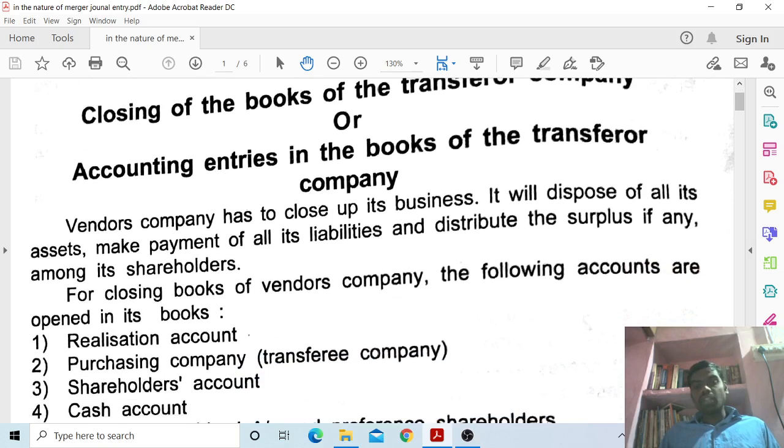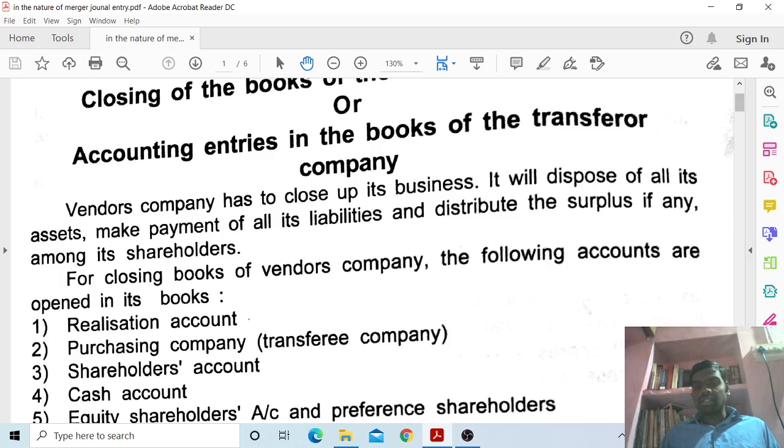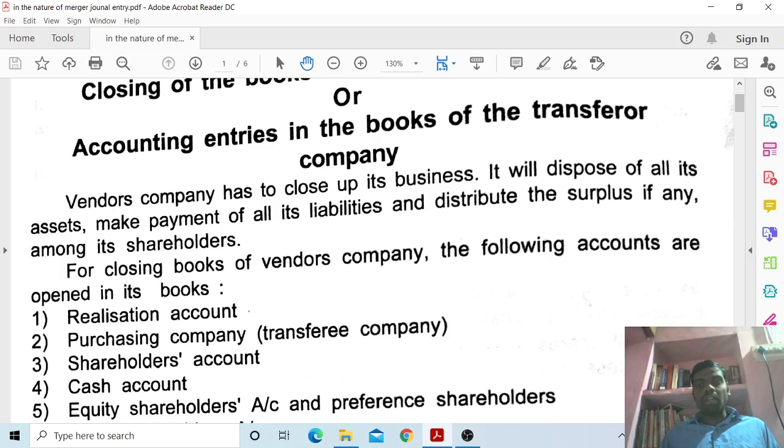Vendor company has to close up its business. It will dispose of all its assets, make payment of all liabilities, and distribute the surplus, if any, among its shareholders.